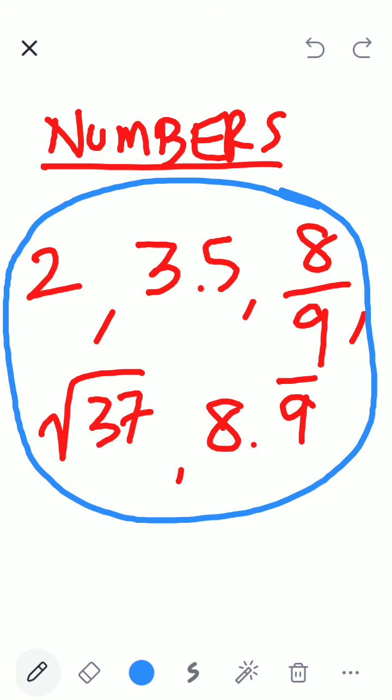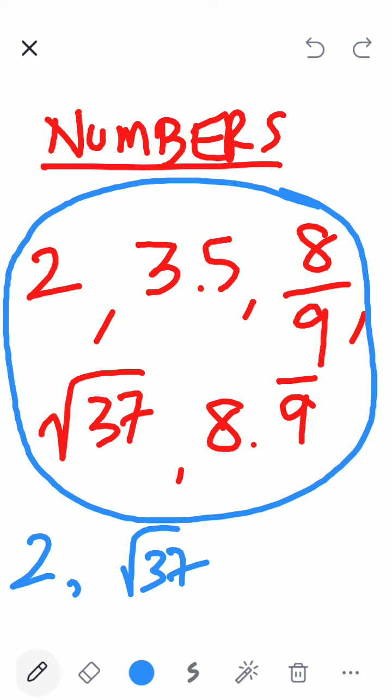Never get afraid. Oh, I know 2 only. But what is the meaning of root 37? There's no meaning. It is a number. Remember always the infinite bag of numbers? All these fit in that bag.